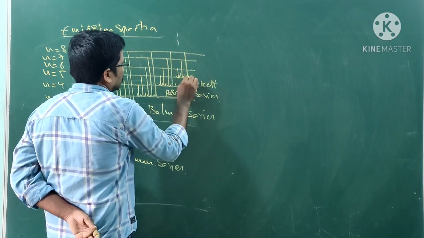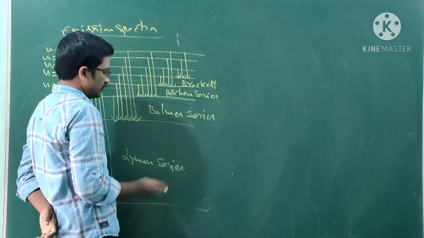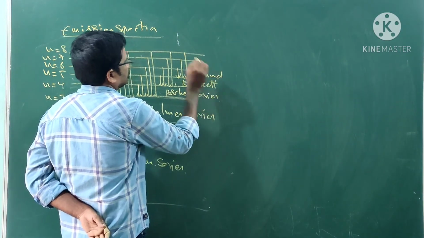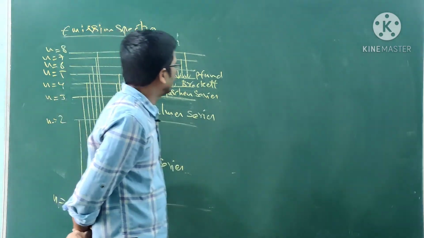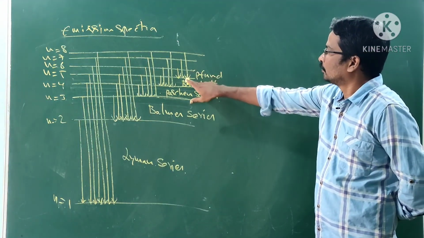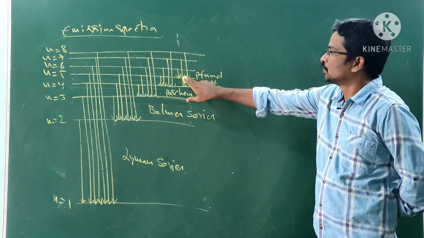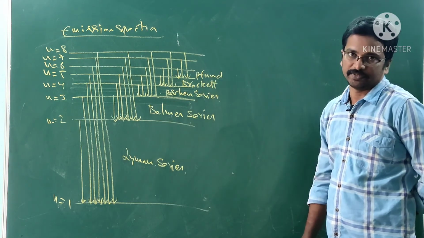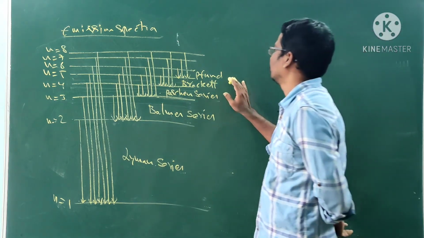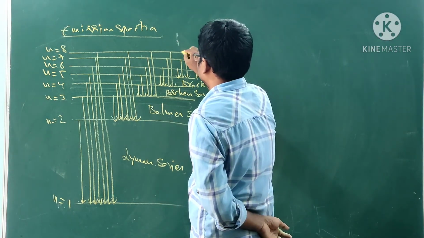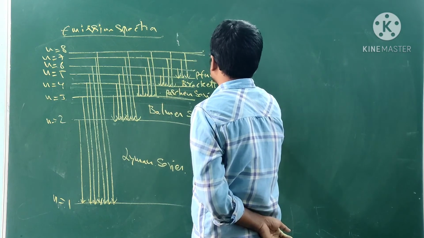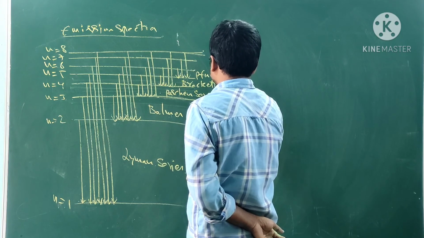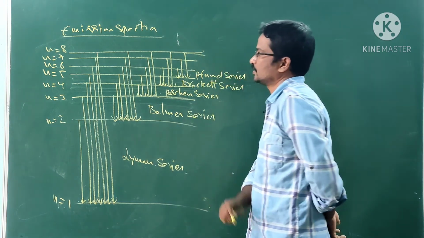Any level to fifth level is known as Pfund, P-F-U-N-D. Sixth to fifth, seventh to fifth, eighth to fifth is known as Pfund. It is also indicated as Pfund series, Brackett series, Paschen series. Like this you can understand.